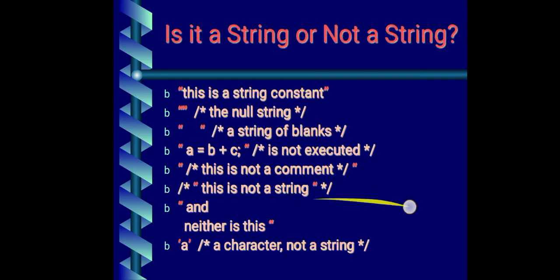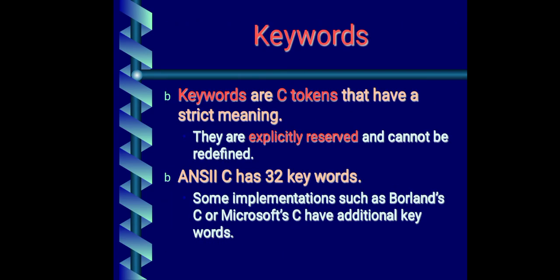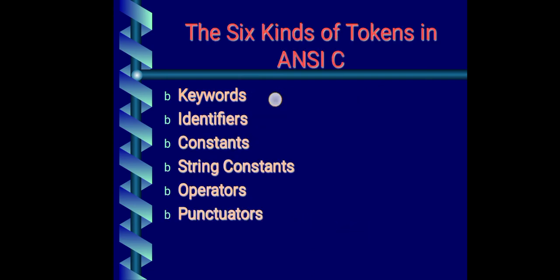So these were the tokens. I'll come back once again: what are tokens? The first one is a keyword. Keywords are words whose meaning is known to the computer. An identifier is an identity given to variables. Constants are those which do not change during the execution of the program. There you have integer constant, floating point constant, character constant, then string constant.